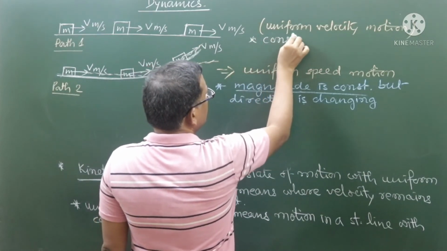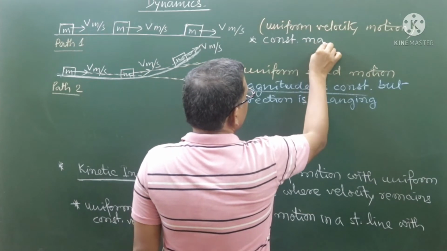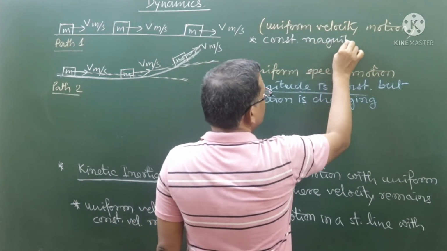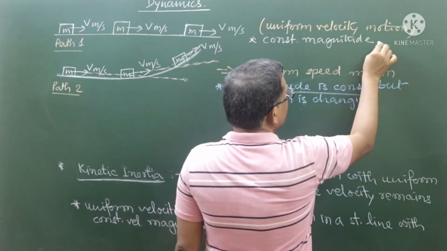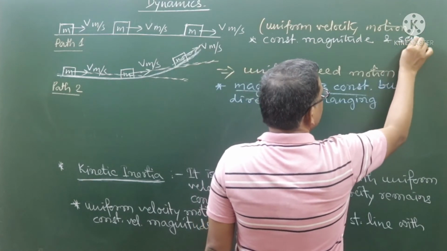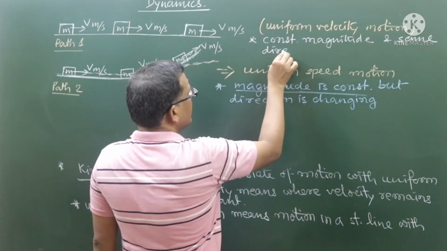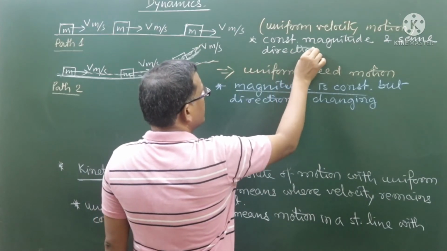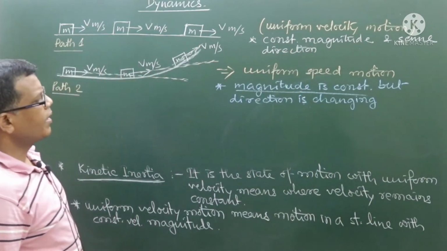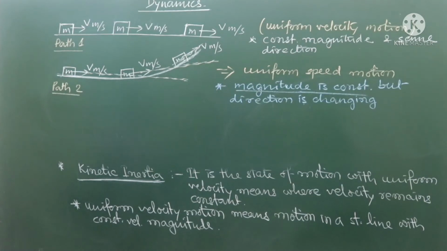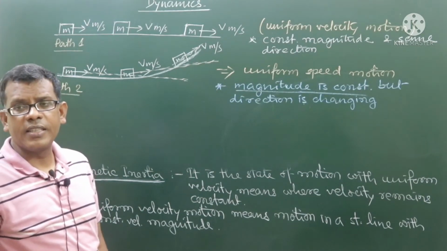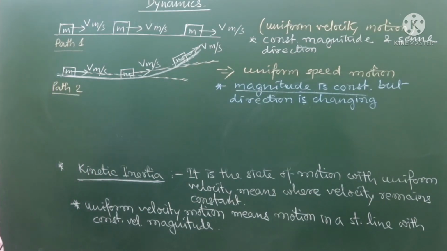Constant magnitude and same direction makes it uniform velocity, right? And constant magnitude but different direction makes it uniform speed. Are you getting me or not?